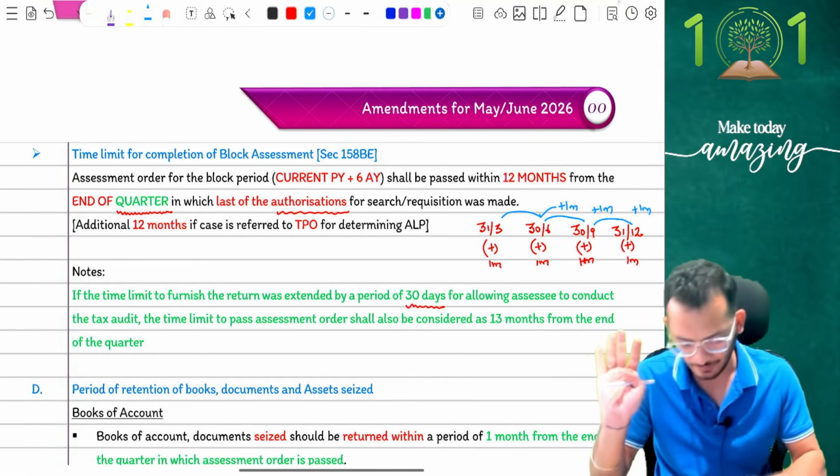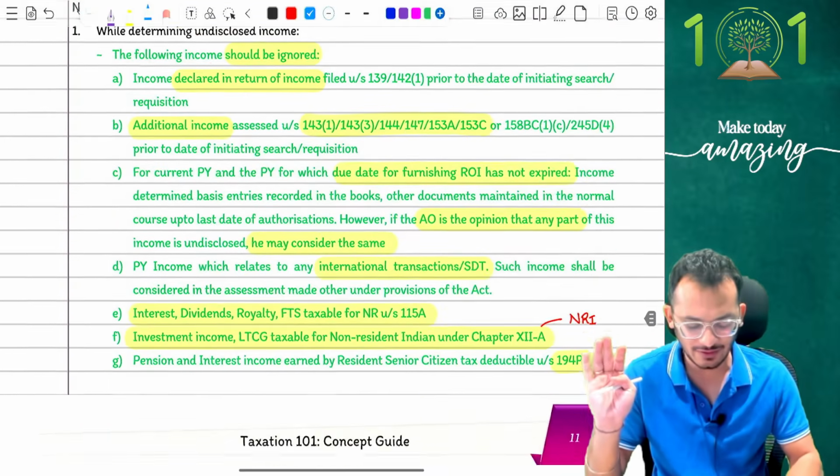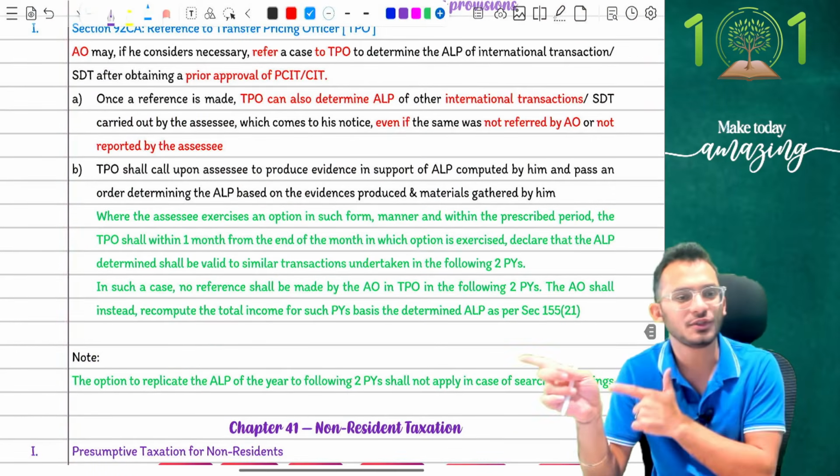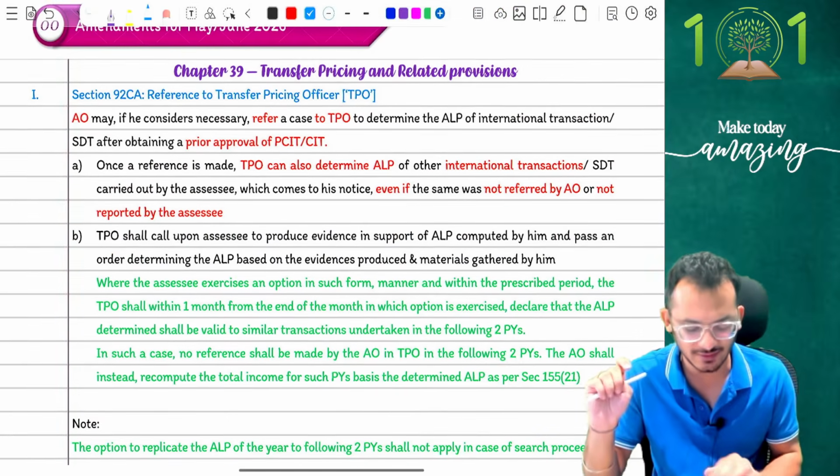So let's let it go. Yes, let's let it go. I know as a faculty, I'm not supposed to tell you these things, but okay, people, some things you can understand, some things you can't understand. Let's not take too much seriousness about it.